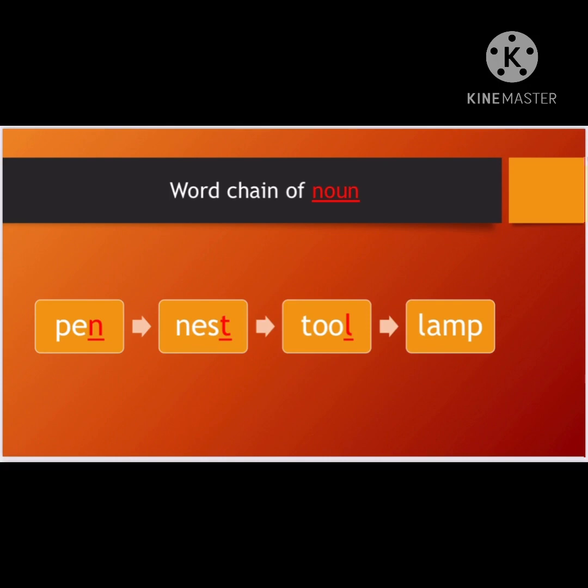Moving to the next word, the last letter of the word tool is L, and I'll pick the same and try to make my new word, that is lamp. Lamp is a noun. Children, if I write L for look, that's wrong, because look is a verb and that just messes up my set of word chain, resulting in giving me 0.